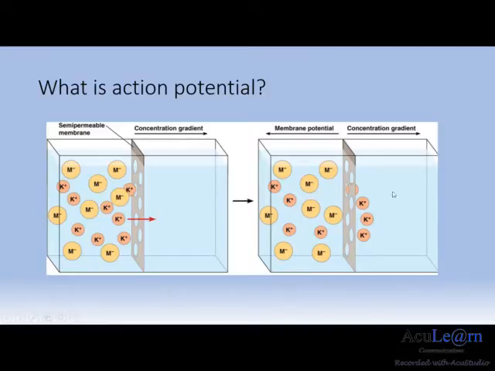When the potassium ion successfully leaks out of the cell, it leaves the negatively charged anions, such as the chloride ions, behind. Every potassium ion that leaks out of the cell gives an additional positive charge to the extracellular membrane, while leaving behind a net negative charge to the intracellular membrane.